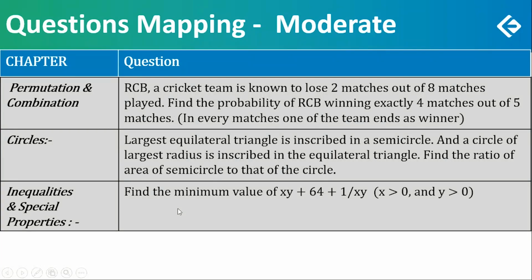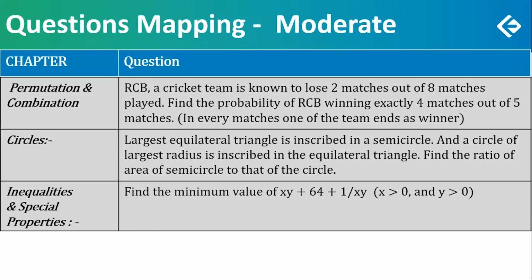The three other moderate questions: permutation and combination. RCB, a cricket team, is known to lose 2 matches out of 8, so 1 out of 4. This is for losing. Here they've asked for the probability of RCB winning exactly 4 matches out of the 5. All you had to do was apply the repetition theory and you would have an answer. So knowing that, of course, was moderate.